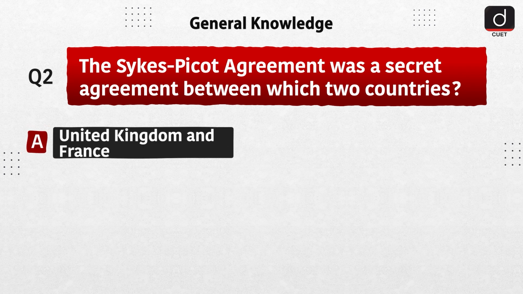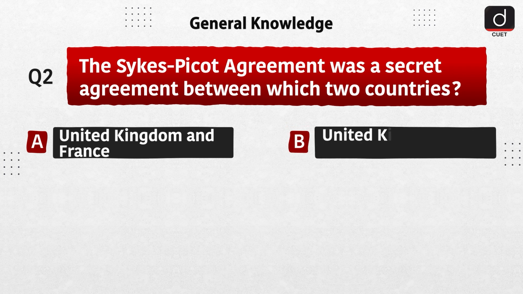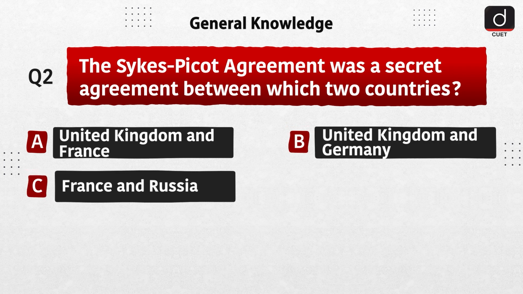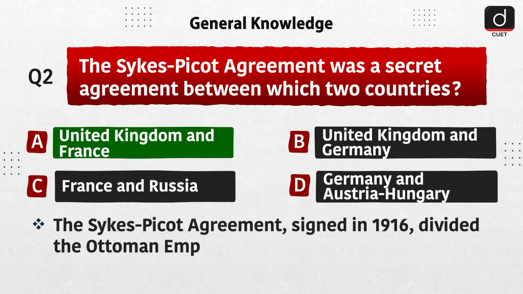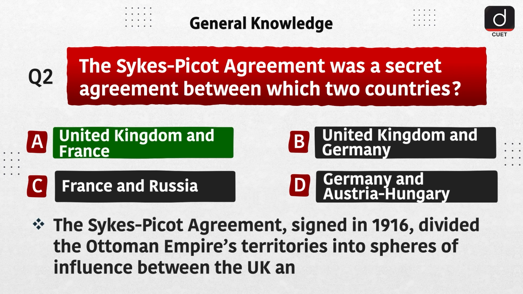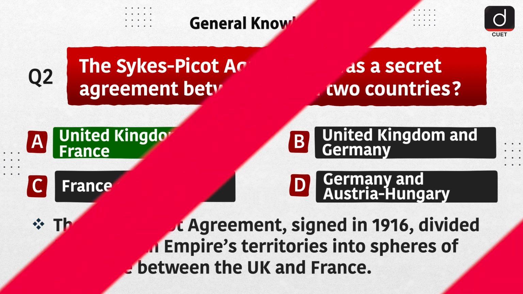Next, the Sykes-Picot Agreement was a secret agreement between which two countries? Option A, United Kingdom and France. Option B, United Kingdom and Germany. Option C, France and Russia. Option D, Germany and Austria-Hungary. The correct answer is option A, United Kingdom and France. The Sykes-Picot Agreement, signed in 1916, divided the Ottoman Empire's territories into spheres of influence between the UK and France.